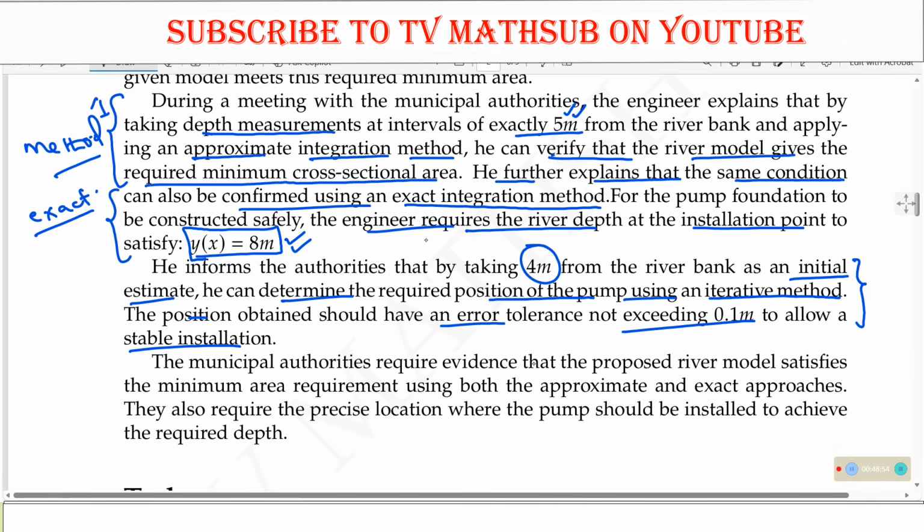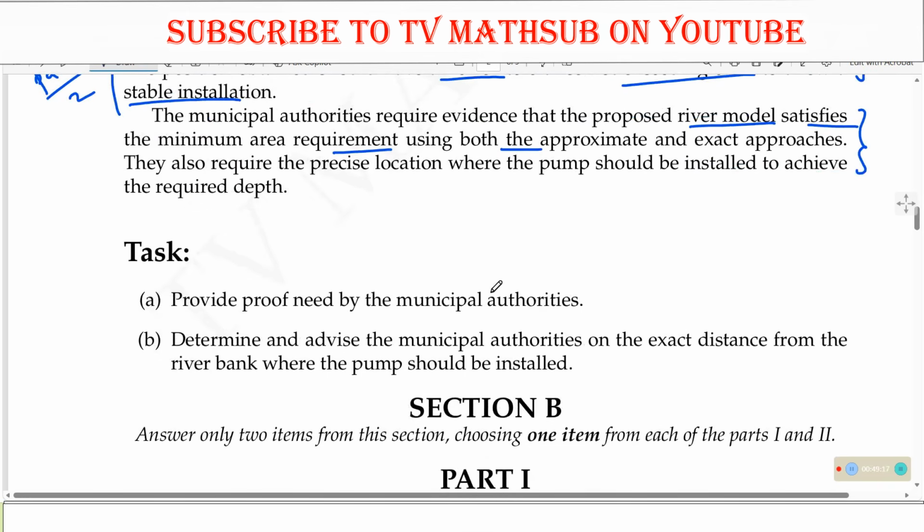So the municipal authorities require evidence that the proposed river model satisfies the minimum area requirement. This is basically what we have already talked about, and this is the information that we shall be answering in part 2. And that is for part B.